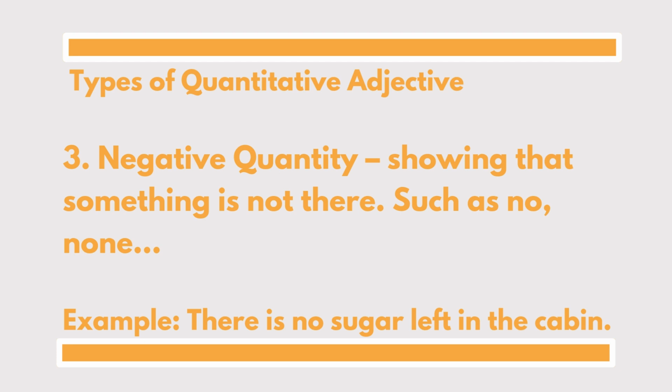So, this brings us to the end of today's class. I hope you learned something. Yes, of course, I know you've learned something today about the quantitative adjective, which tells us how many or how much of a thing there is. And we looked at three types, which are the definite, the indefinite, and the negative quantity.